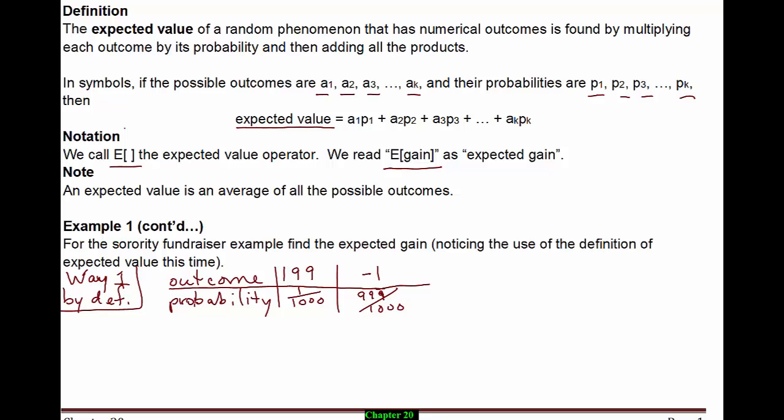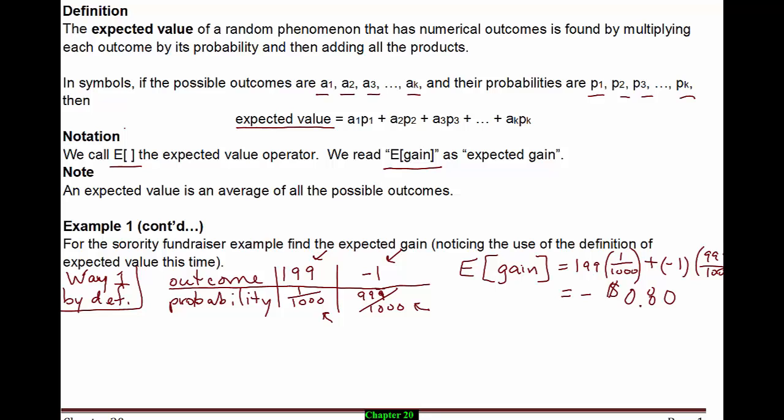And when you write your outcome probability table in such a fashion, then you can just follow the definition to compute your expected gain. Then you literally take outcome 1 times its probability, so 199 times 1 over 1,000, plus outcome 2 times its probability, until you go all the way through the table. Now we are all the way through this table because we only had 2 possible outcomes. So we're done after writing these 2 things to add. And again, if you punch that in your calculator correctly, you should come up with minus 80 cents.